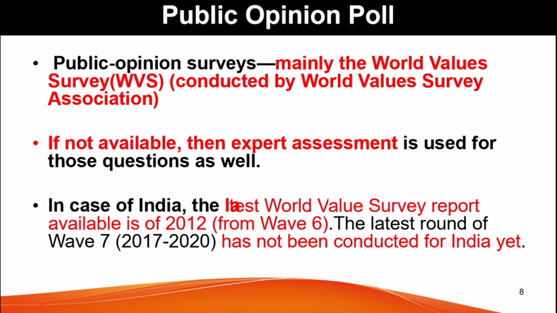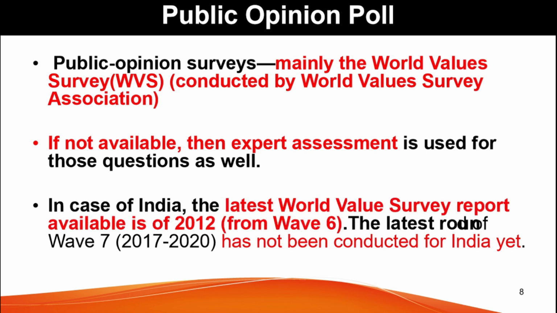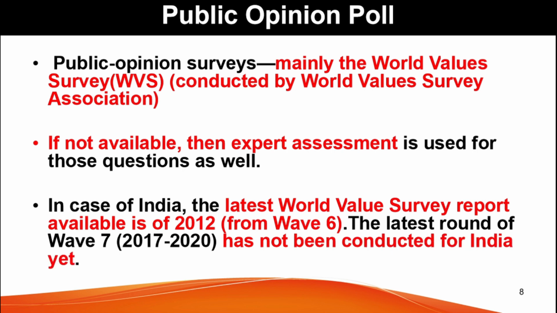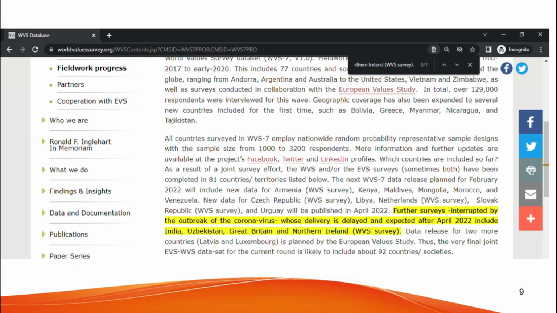In case of India, the WVS report available is of 2012 from Wave 6. The latest round, Wave 7, that is from 2017 to 2020, has not been conducted for India yet. This is a screenshot that I took from the WVS website. Here you can see that they have mentioned further surveys interrupted by the outbreak of the coronavirus, whose delivery is delayed and expected after April 2022, including India, Uzbekistan, Great Britain and Northern Ireland.